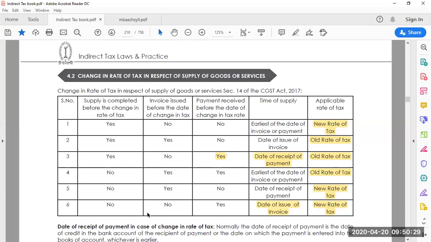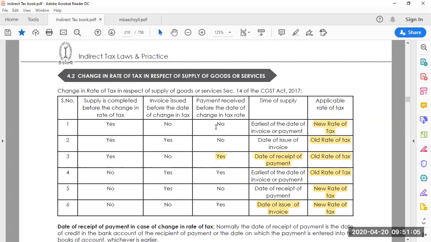When you properly understand this table, you will come to know, because it is very important, in the fifth and sixth cases. In one case the payment is received early. The date of receipt of payment is considered because the bill is already issued but payment is not done. So no problem, the new tax could be applicable. In the second case, you have not issued the bill at all. Although the payment is received, the bill is not issued. But when you issue the bill, it will be a new date, meaning the GST rate change has already happened. So that's the reason for the new tax rate.